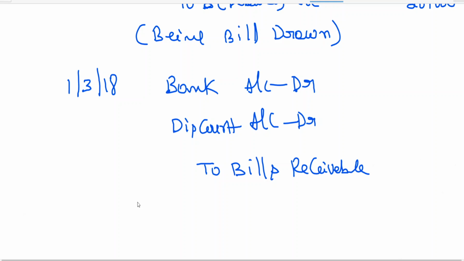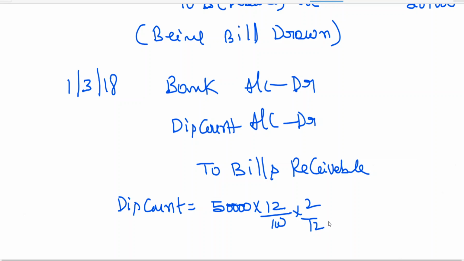Here duration of the bill is for how many months? 2 months. No, here I am writing discount is equal to 50,000 into 12% into 2 by 12. 50,000 into 12% means 6,000. 6,000 by 12 is coming to how much? 500. 500 into 2 months, it is coming to 1,000 rupees. Bank account debtor 49,000. What is discount? 1,000 rupees.